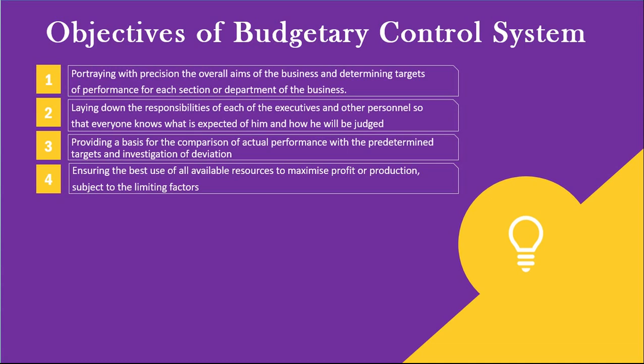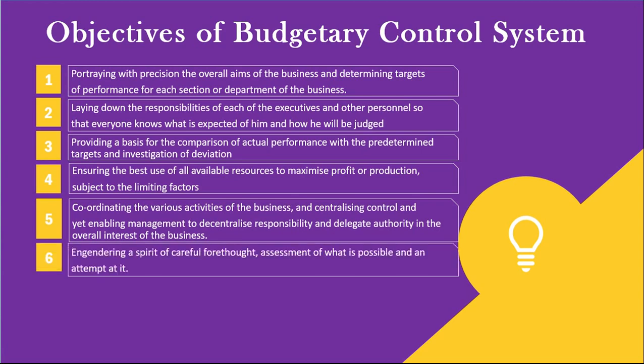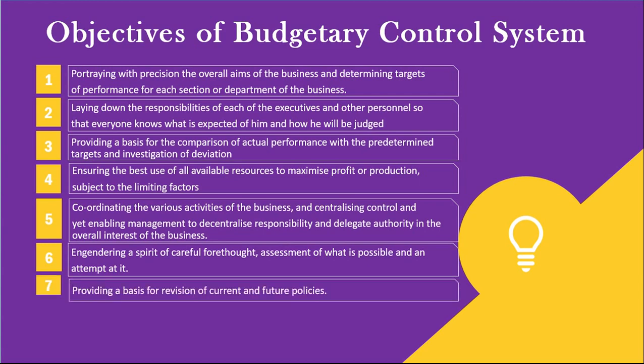budgetary control operates. 5. Coordinating the various activities of the business, and centralizing control and yet enabling management to decentralize responsibility and delegate authority in the overall interest of the business. 6. Engendering a spirit of careful forethought, assessment of what is possible and an attempt at it. It leads to dynamism without recklessness. Of course, much depends on the objectives of the firm and the vigor of its management. 7. Providing a basis for revision of current and future policies. 8.